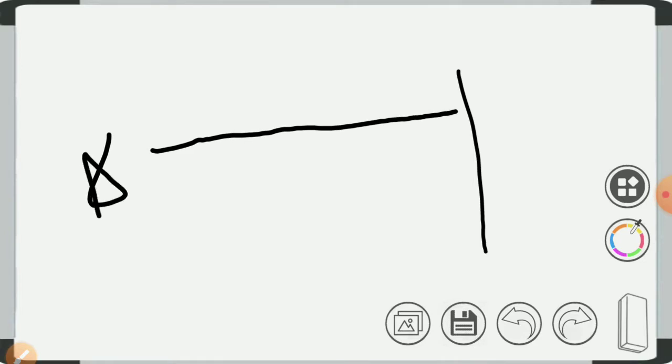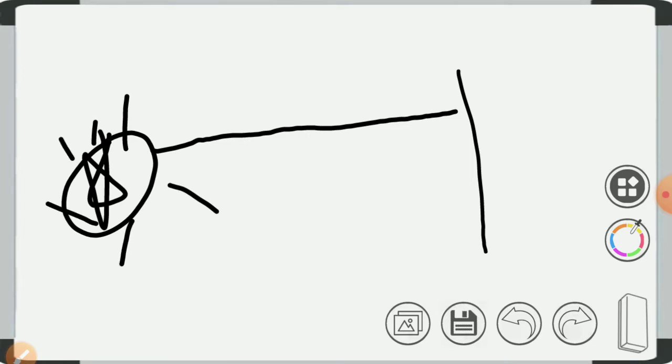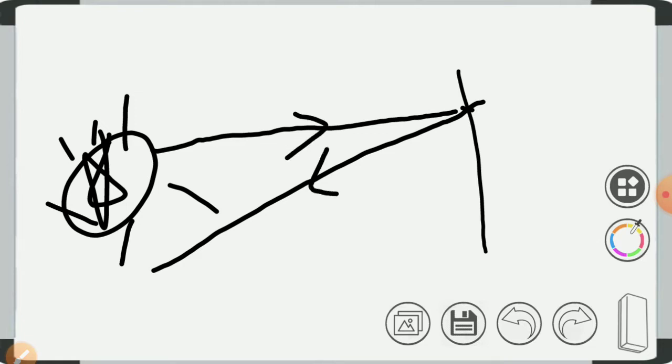For example, this is our plane mirror. So what does reflection mean? When a source of light falls on an object, for example let's take the sun as our source, the rays fall on the mirror, and after colliding, the ray will fall back. This phenomenon is called the reflection of light. After coming to the surface, it will turn back and reflect. That is called the reflection of light.